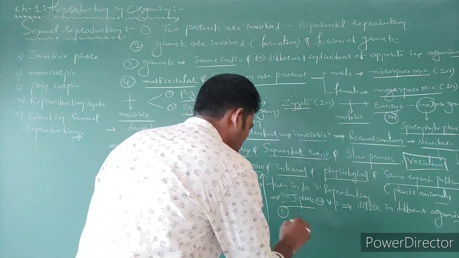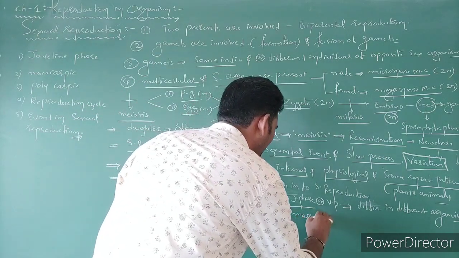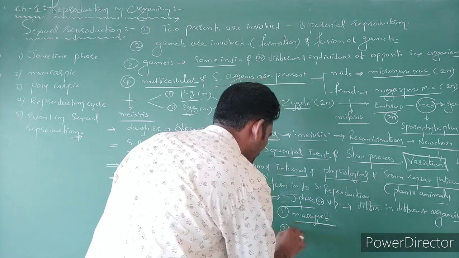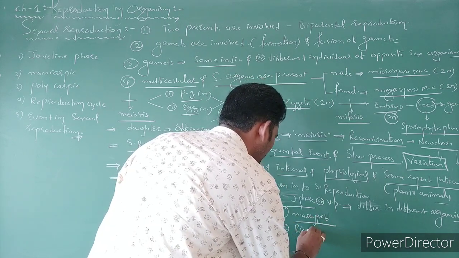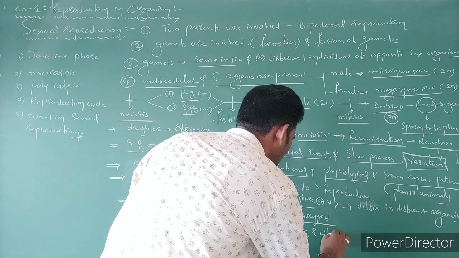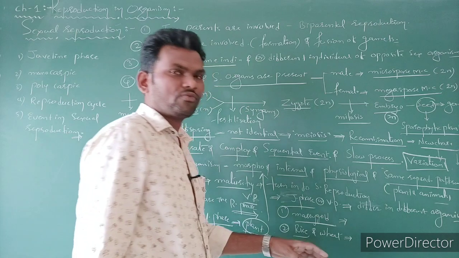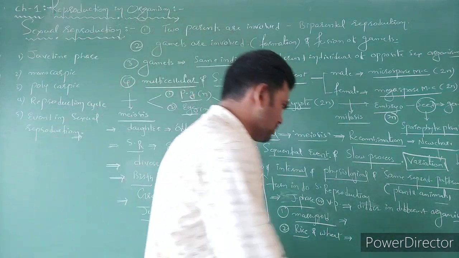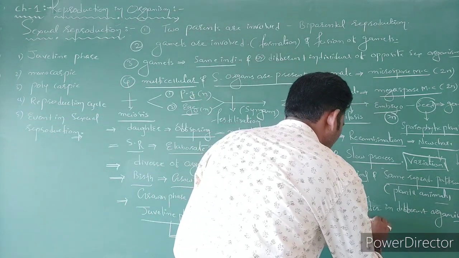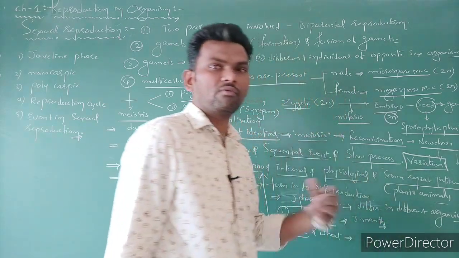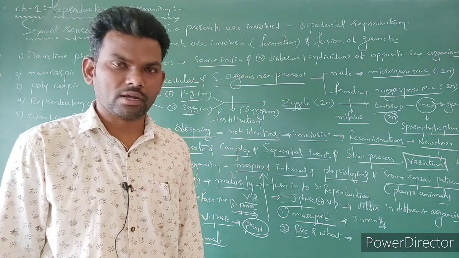The examples are first marigold, and for example, rice as well as wheat. Marigold, the vegetative phase of marigold is only 3 months. After 3 months of the vegetative phase, it is going to bear flowers. The reproductive phase is going to start.